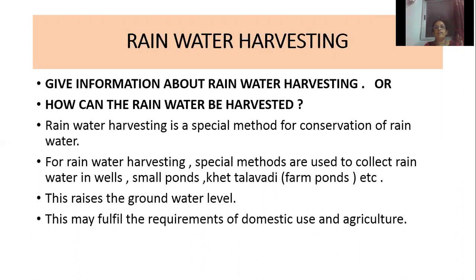So what is rainwater harvesting? It is a special method for the conservation, the collection, of rainwater. Special methods are used to collect rainwater in wells, small ponds, khet talavdi, etc. So where is the rainwater collected? In those wells, small ponds, khet talavdi, etc. What is the result? As a result, the underground water level increases, and that water we can use for household purposes as well as in agriculture.